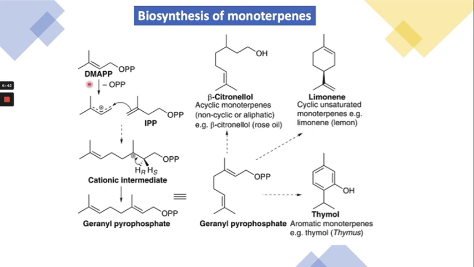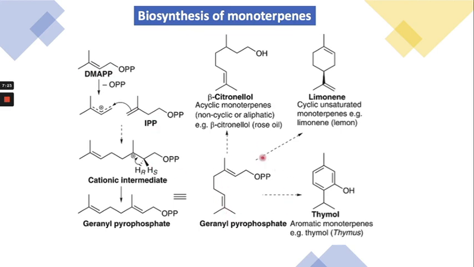This is how the monoterpene is synthesized biosynthetically. First is dimethylallyl pyrophosphate. First the elimination of the pyrophosphate, and then the olefinic bond of isopentenyl pyrophosphate will be attacked here, and then they couple head to tail and form the cationic intermediate. After that it forms geranyl pyrophosphate, which is actually the monoterpene. This is how the monoterpene is synthesized from dimethylallyl pyrophosphate coupling with isopentenyl pyrophosphate.